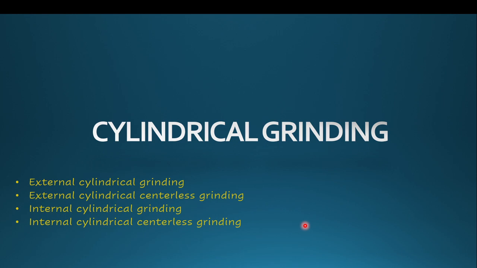Cylindrical grinding can be used for rod type workpieces, for external grinding, and internal grinding for hollow pipes can also be done by using the cylindrical grinding machine. Here also we can have several combinations as external cylindrical grinding and internal cylindrical grinding. External cylindrical grinding plain and external cylindrical grinding centerless. The same categories we can find in internal cylindrical grinding also.